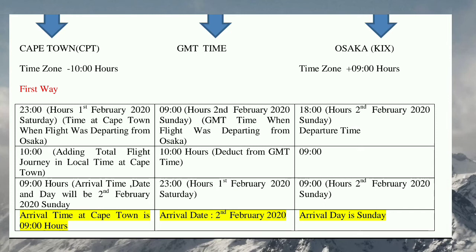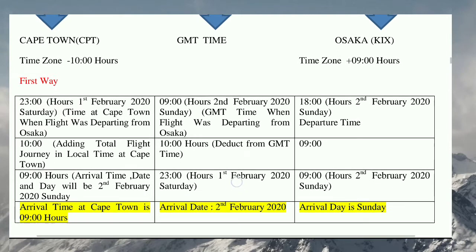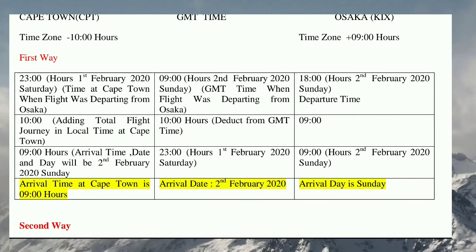So what will be the arrival time? In the 23 hours we are adding 10 hours, that is coming 9 hours in the morning. And here the date is going to be changed because from 23 we are going to add 10 more hours, so definitely the date is going to be changed. So it will become 2nd February and even the day is going to be changed, so the day will be Sunday. So like that you have to calculate the arrival time, date and day with the help of time zone of countries and with the help of total flight journey.